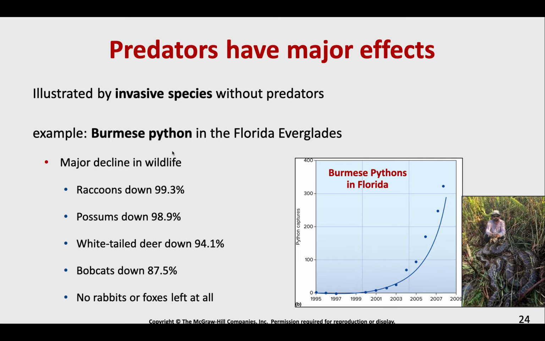They're going to eat raccoons, possums, they can affect white-tailed deer, bobcats, all throughout the food chain, right? If they're taking away the smallest predators, other animals in that area cannot also predate upon them, right? So they're going to have a huge effect on the wildlife there. In fact, I believe they hold these annual hunts where they try to kill as many pythons as they can to kind of help control that population.